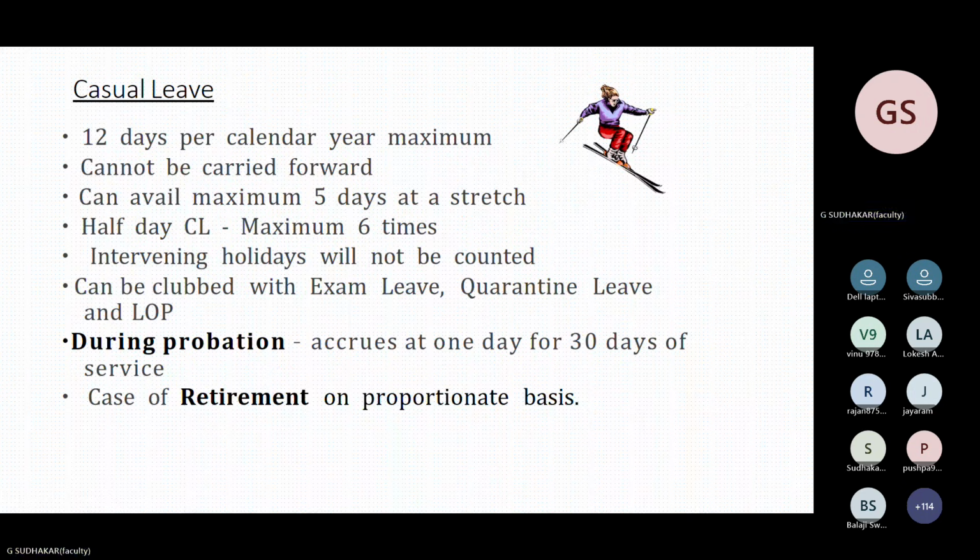Casual leave, maximum is 12 days. This has also been asked 2 to 3 times. How many maximum CL can be granted in a particular year for a PSGAC employee? 12 days.